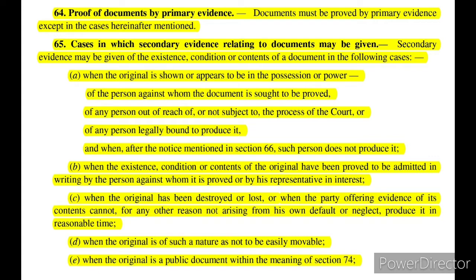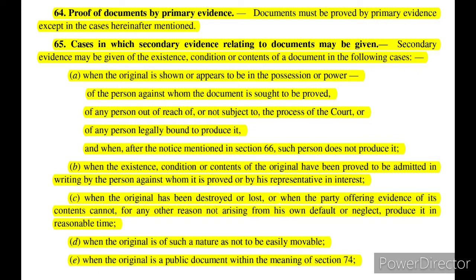But in this case, somehow the deed is in the actual possession of the defendant, and the plaintiff cannot possibly prove before the court by giving the primary evidence, which is the original deed that is in the possession of the defendant. The plaintiff has no chance to obtain it. So that is what clause (a) says. It says when the original is shown or appears to be in the possession or power of the person against whom the document is sought to be proved. So the plaintiff needs to prove it against the defendant, and the primary evidence is actually in the possession of the defendant.